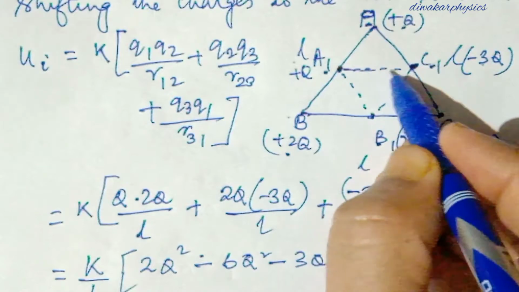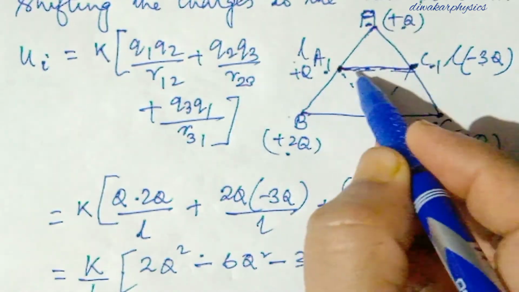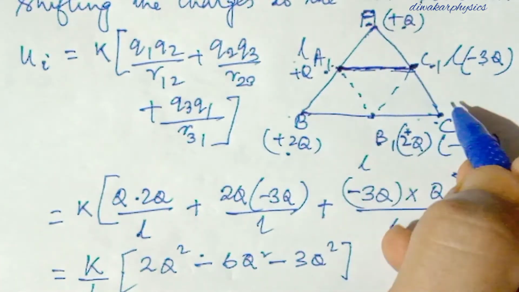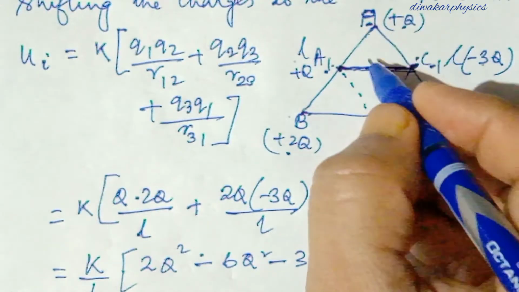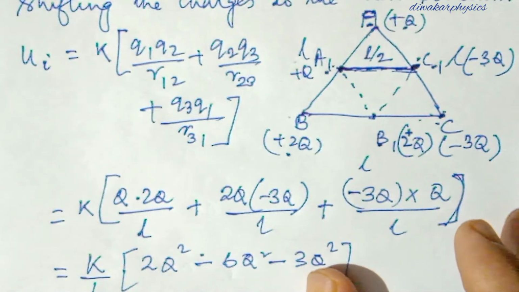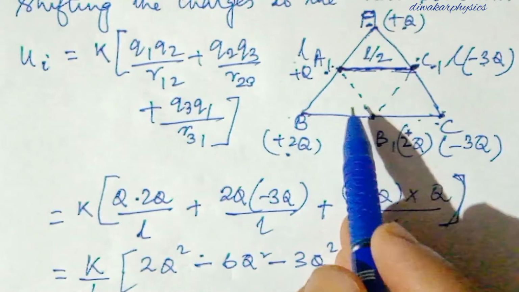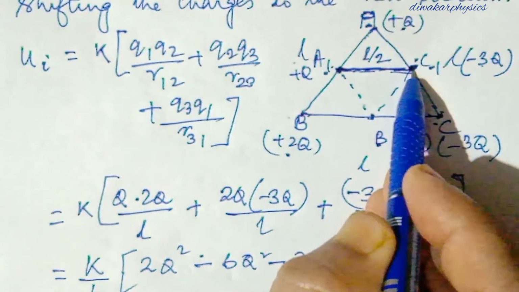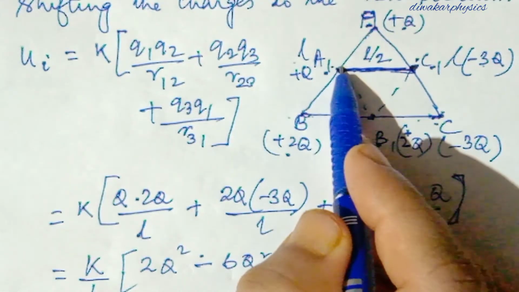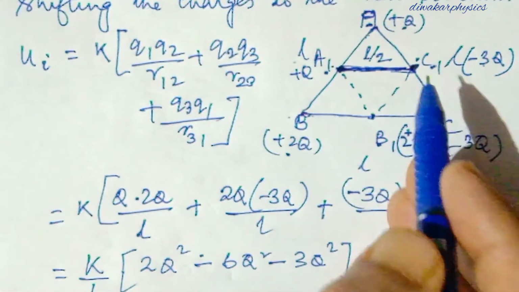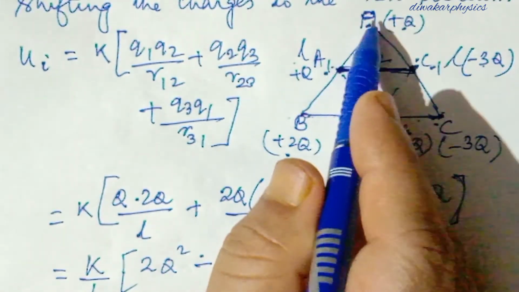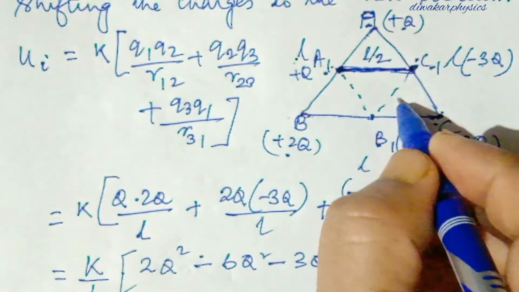So this is the new distance, you see. Now this is the new distance between the first and third charge. This charge is shifted here. Now how much is this? This will be L by 2. From the midpoint theorem of geometry, when we join the midpoints of two sides of a triangle, this is half of the third side. So this will be half of this side, and similarly B dash C dash will be half of this one, and this is also L. So all sides will be L by 2.